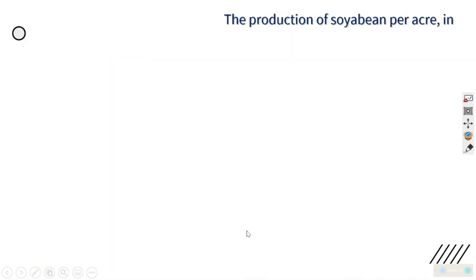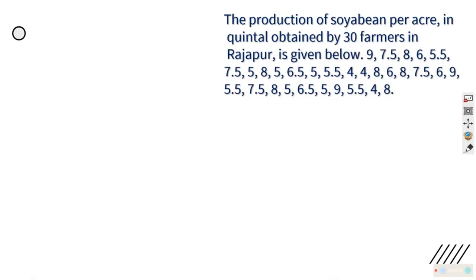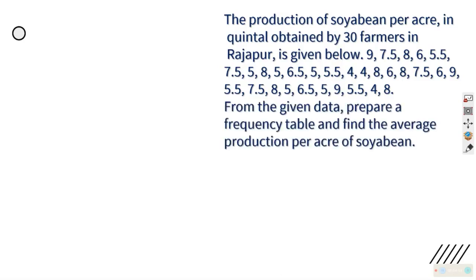Let us go ahead. Here is another situation regarding the production of soya bean per acre in quintal obtained by 30 farmers in Rajapur, given below. This is soya bean production by farmers: 9, 7.5, 8, 6, in quintal, 8 quintal, 6 quintal, 5.5 quintal, 7.5 quintal, 5, 8, like that they have given. Now what is the question here? From the given data, prepare a frequency table, that is Fi, and find the average production per acre of soya bean.